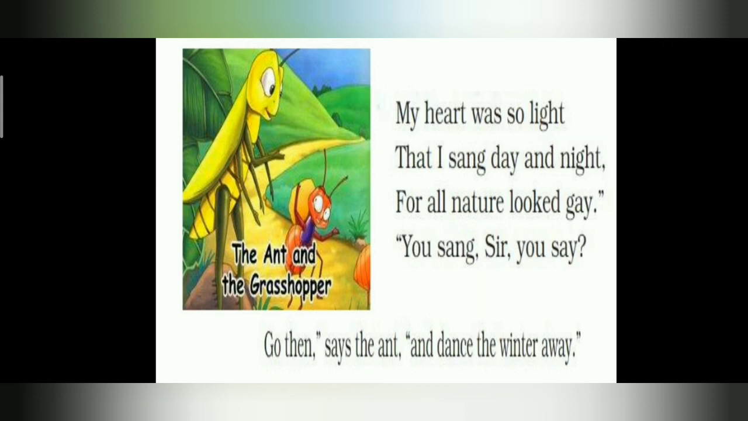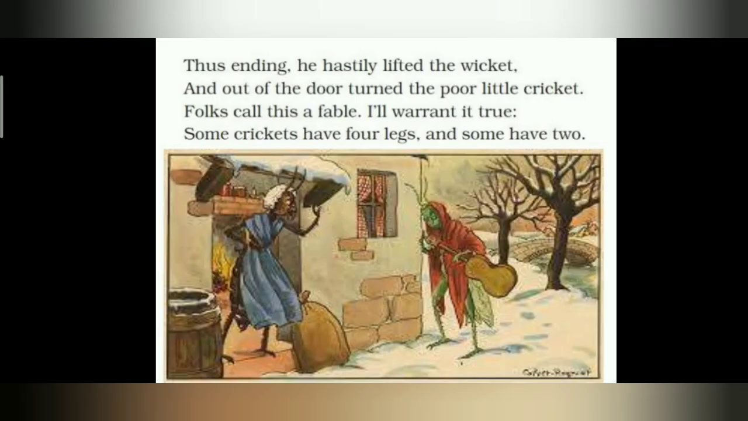So here gay means very happy, joyful. As the nature was very pleasant, it felt like singing. Now the ant says, "Go then," says the ant, "and dance the winter away." Here the ant tells the cricket that you sang the whole summer and the spring season, so now you go and dance in the winter. Go away, it says to the cricket. Thus ending, he hastily lifted the wicket, and out of the door turned the poor little cricket.